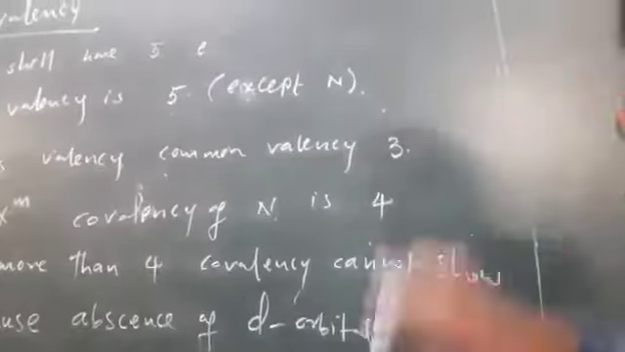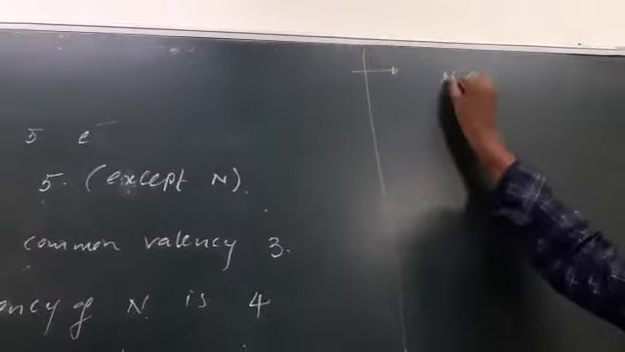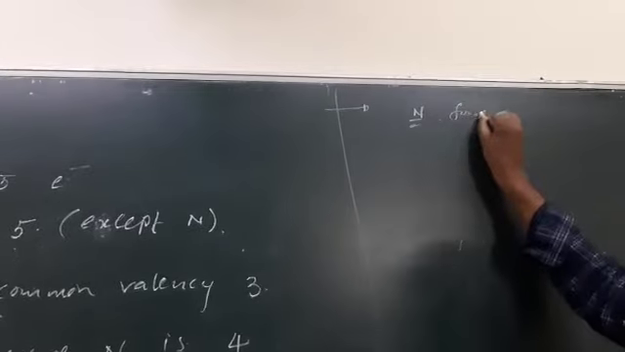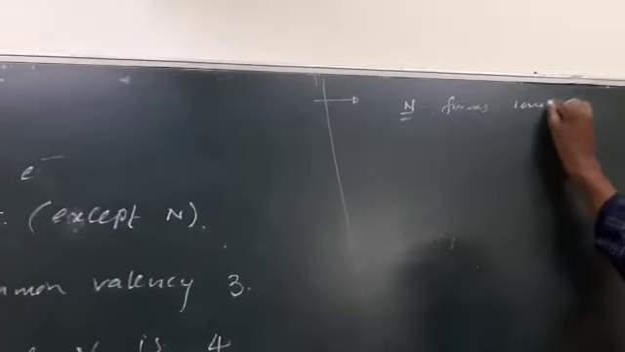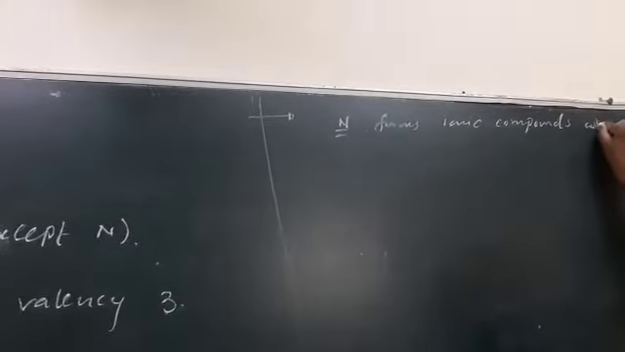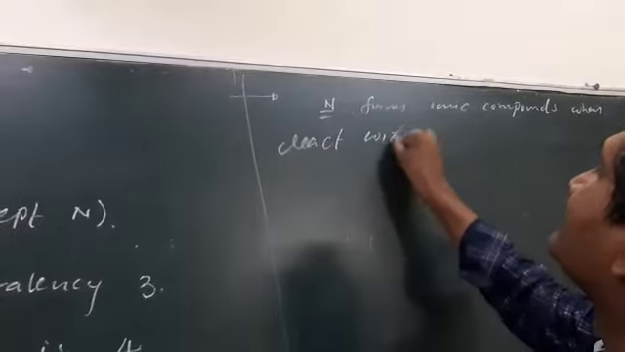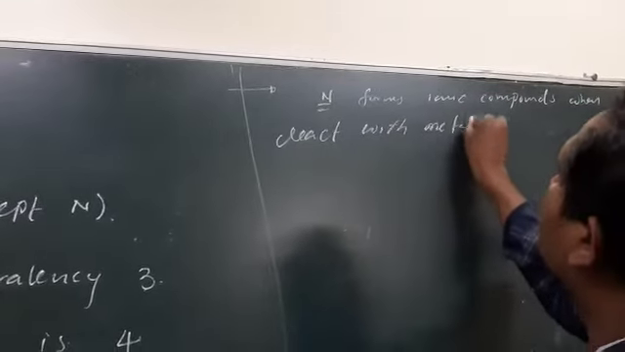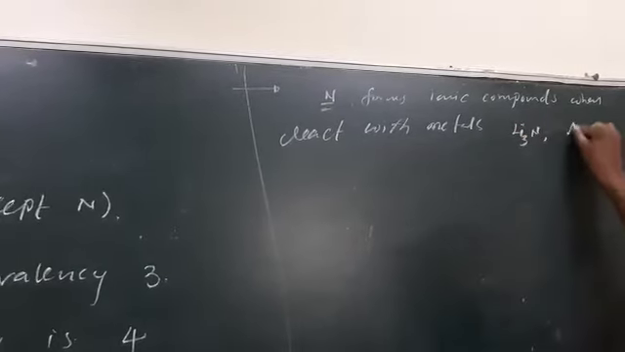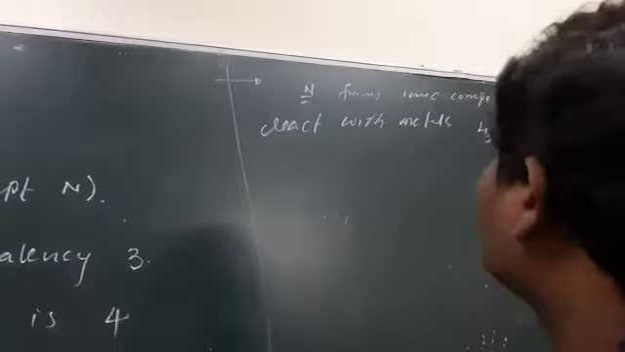And in the case of nitrogen, it forms ionic compounds when it reacts with metals. Example, lithium nitride and aluminum nitride form ionic compounds.